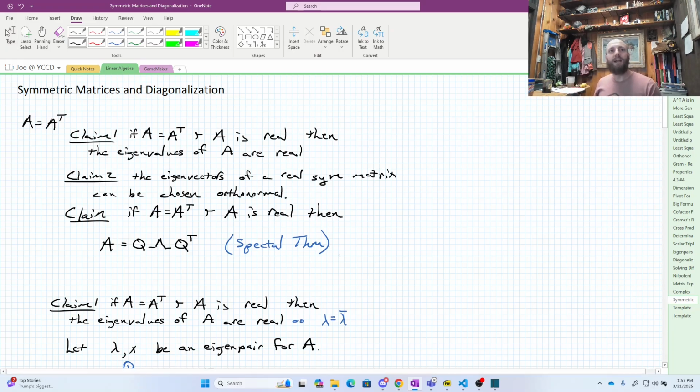And then that means that I can write my diagonalization as Q being an orthonormal, or orthogonal, matrix because all of the vectors in Q can be picked to be orthonormal. Lambda can just be my diagonal matrix with my real eigenvalues down the diagonal. And Q transpose is actually Q inverse because Q is a square matrix that's orthogonal.